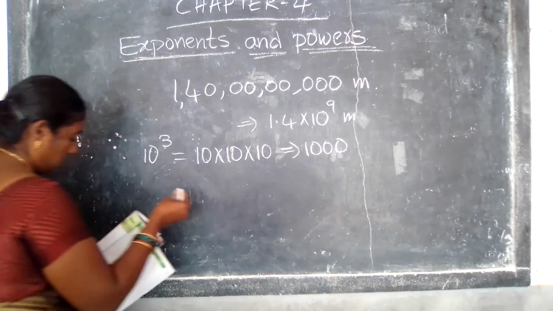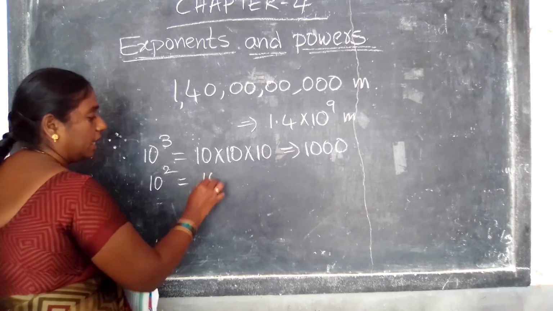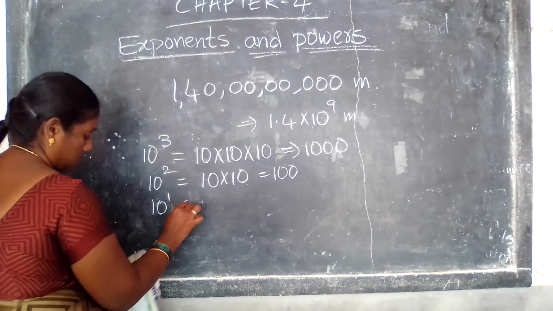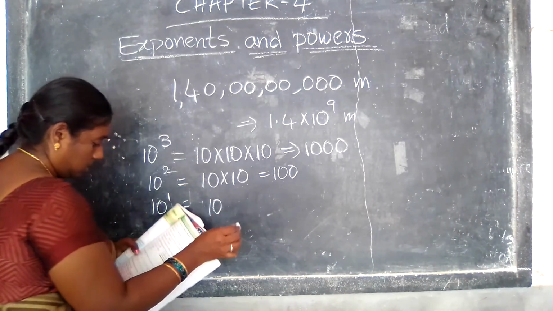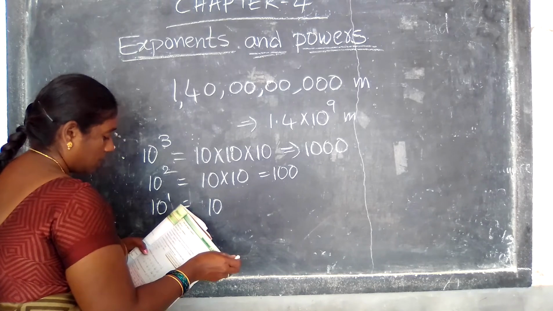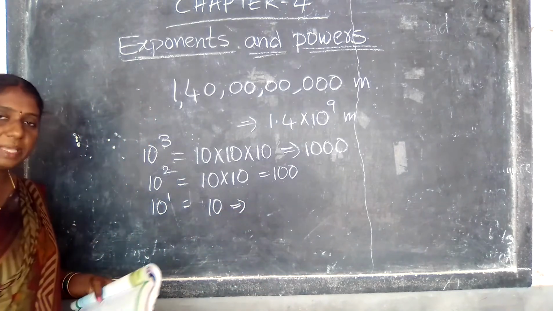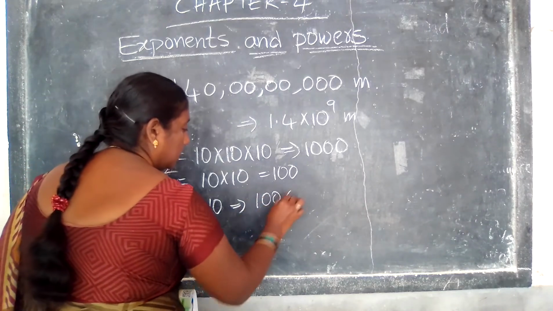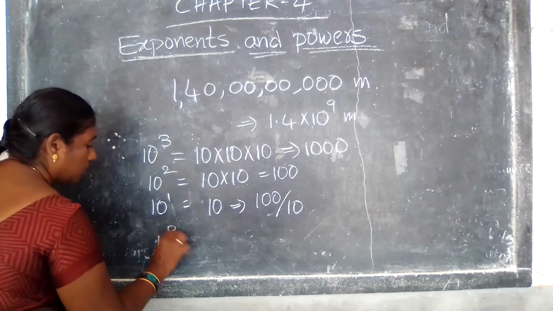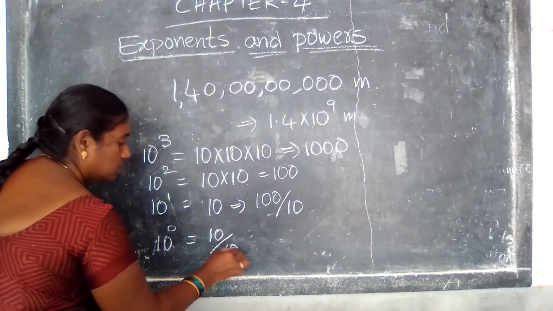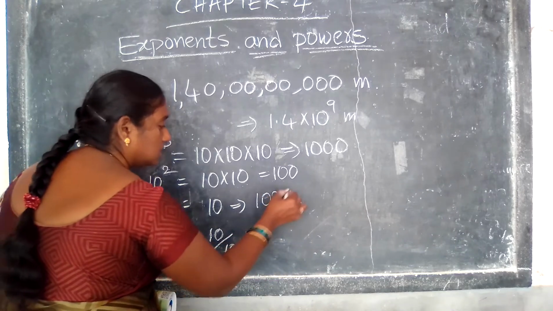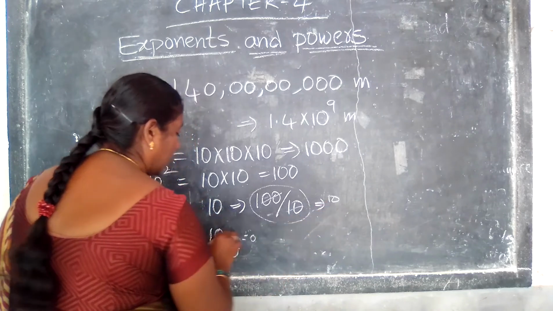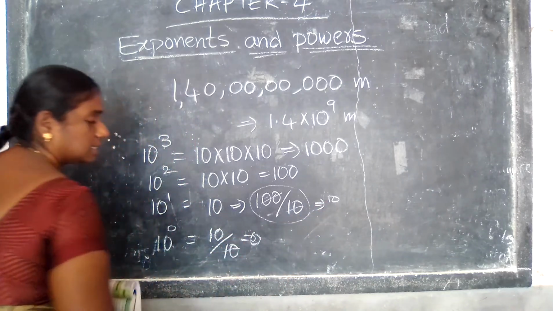Next, 10 power 2 is 10 into 10, that is equal to 100. 10 power 1 is equal to 10, 10 power 1 means 10 only. 10 power 0 is 10 by 10, which is 1. That's why this one is written as 100 by 10, no?